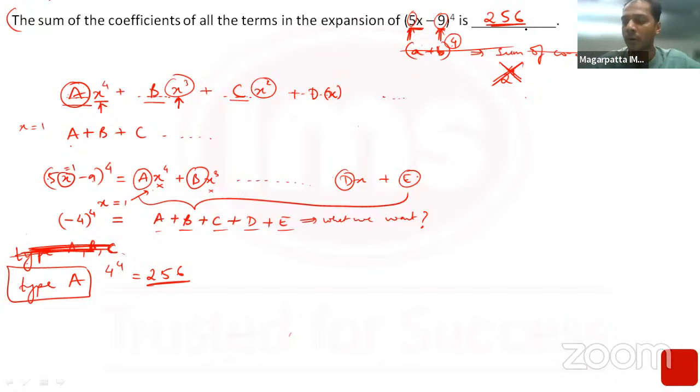How many of you knew this from before, or how many of you learned this today? Let me put it this way. If you learned a new trick today, just raise your hand or put that in the chat. I'll be happy to know how many of you are seeing this for the first time. Okay, I hope this was a very helpful trick. It's such an easy trick, but many of us have missed out on this. But I hope solving this question has at least taught you one new thing today. Okay, chalo next.